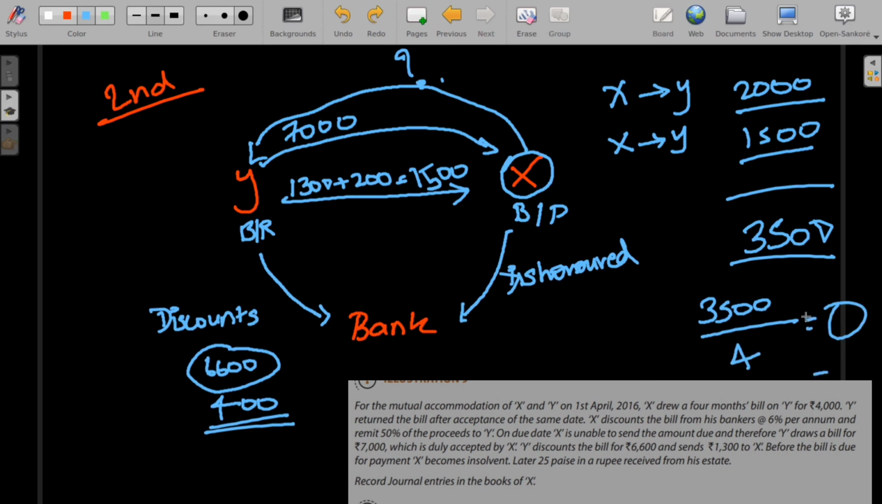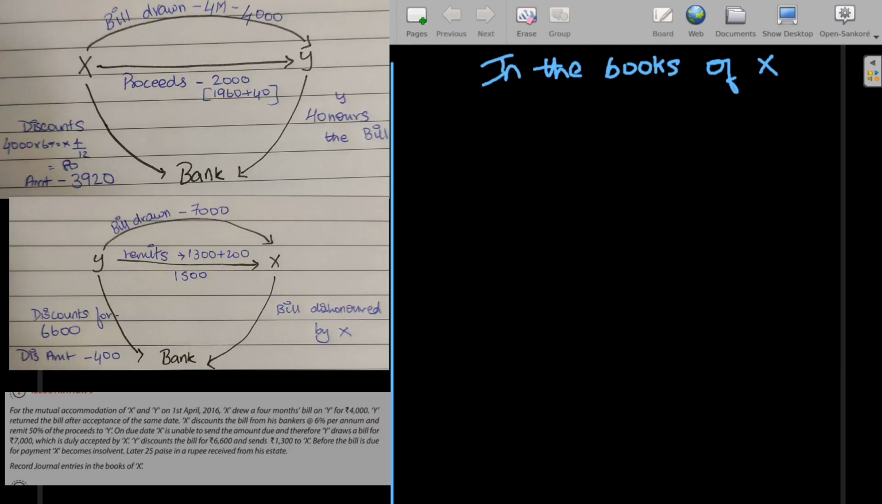So let's pass the entries in the books of X. X has drawn a 4-month bill on Y for 4,000. So the entry would be simple. It would be bills receivable account debit, because here X has drawn a bill receivable, so an asset increases and you debit it. And Y in this case would be your creditor. This is very important to know because you have to pay him the amount back, so Y will be your creditor, and as your creditor increases you credit it, and the amount would be 4,000.